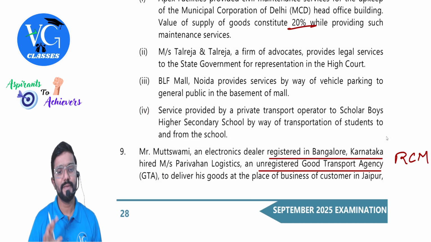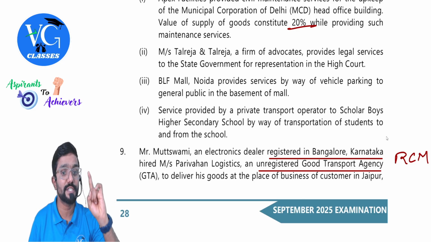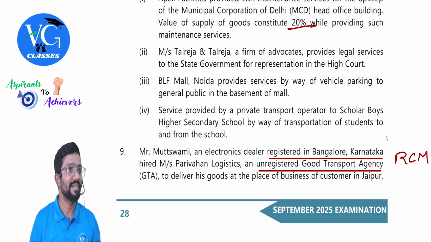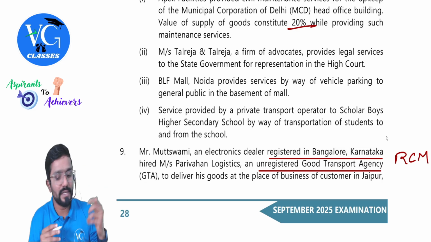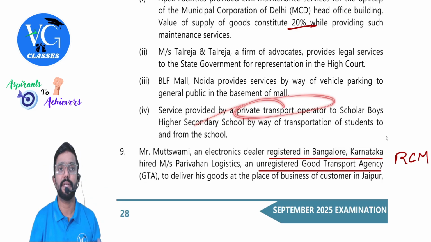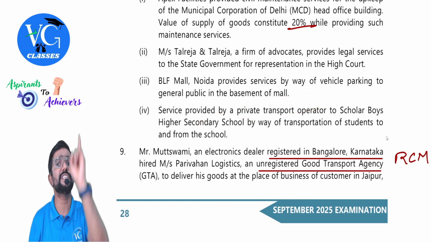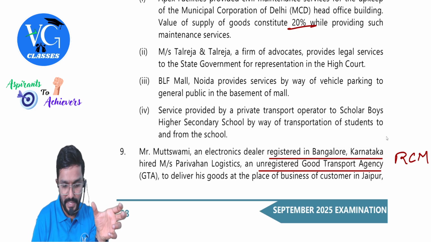Next. Service provided by a private transport operator to school, boys higher secondary school, by way of transportation of students to and from the school. Guys, this is the first category of education institution. They are taking inward supply. What service, sir? Transportation. The private transport operator is giving transportation service to which first category of school? School boys, higher secondary school.